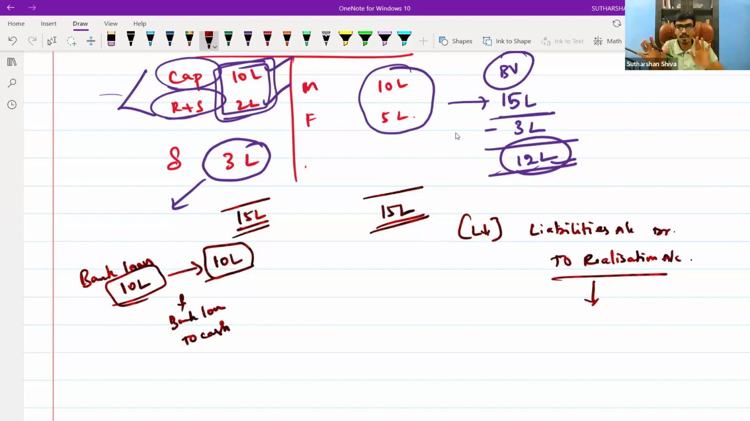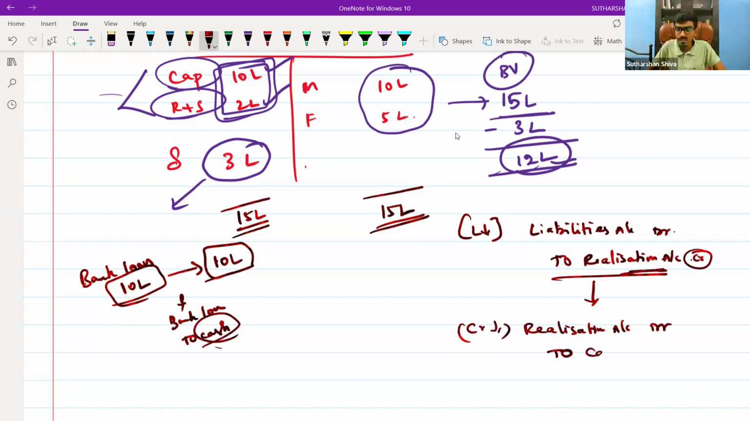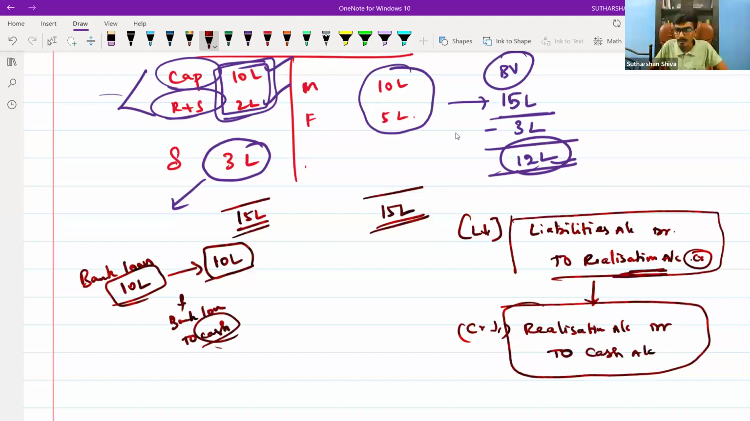Now in dissolution of a partnership firm, the bank loan at the time of transferring is transferred to realization. Now the realization account has a credit value, and this credit value is going to come down. So you will debit the realization account and credit the cash account. So the journal entry will be realization to cash at the time of settlement of a liability. Then liabilities to realization at the time of transfer of liabilities.